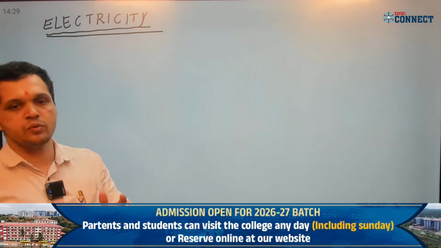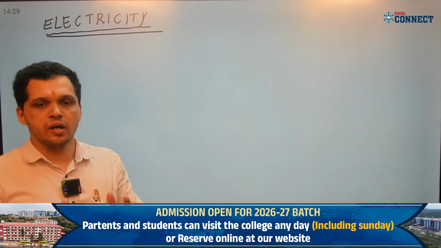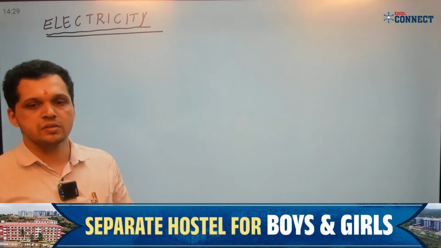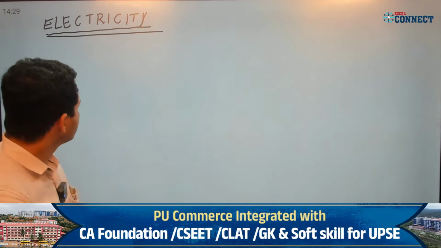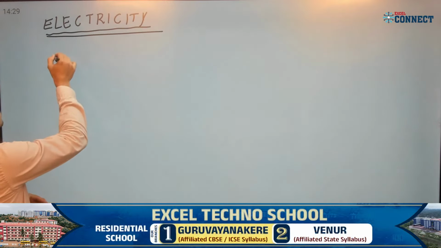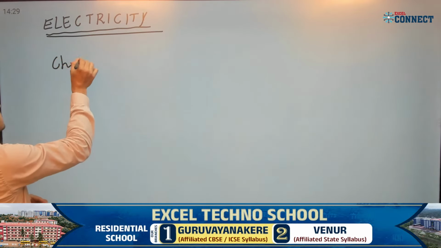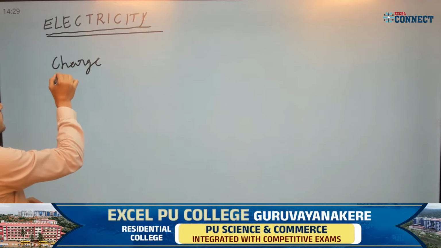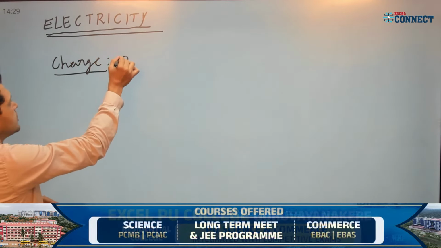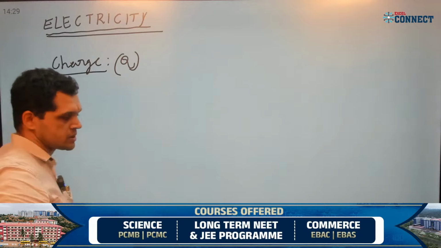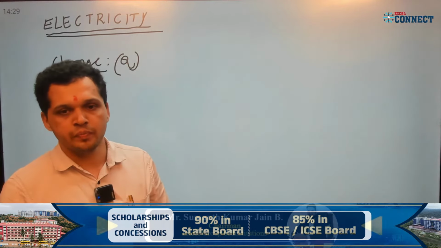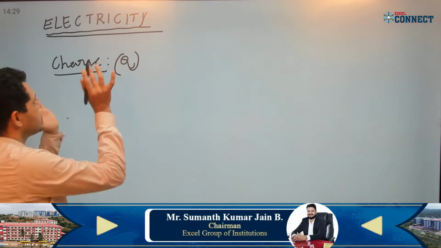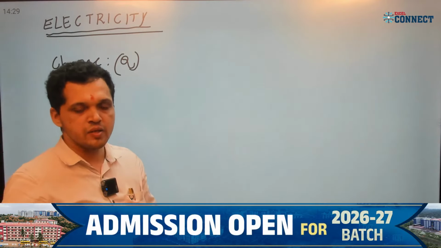In order to understand what is electric current, we should know what is a charge and the flow of a charge. Now first, students, what is a charge? Electric charge. Electric charge we represent as Q. The representation of charge is Q. ಅಂದರೆ charge ಅನ್ನು Q symbol ಅಲ್ಲಿ represent ಮಾಡ್ತೇವೆ.